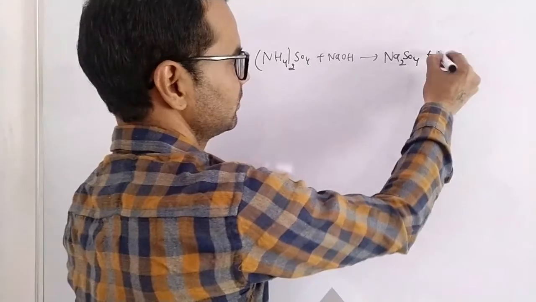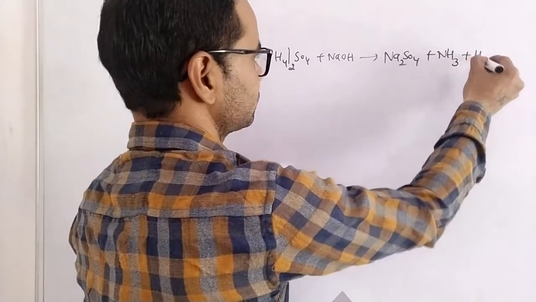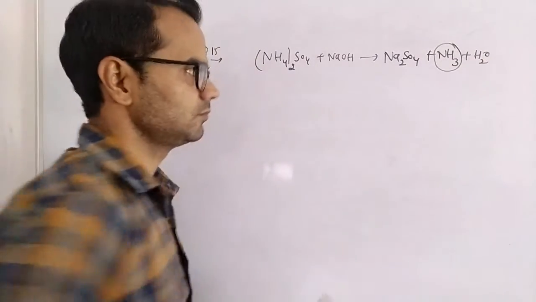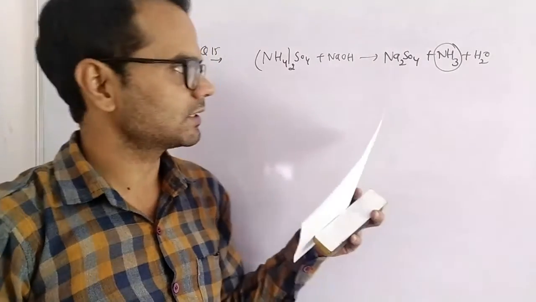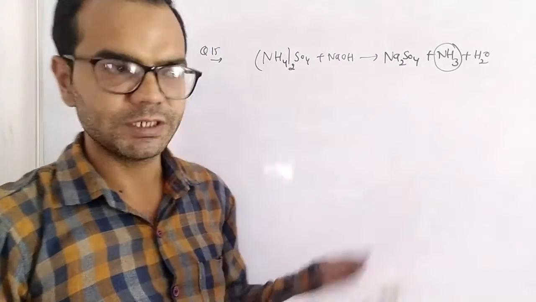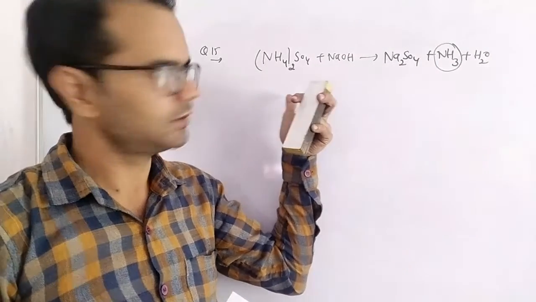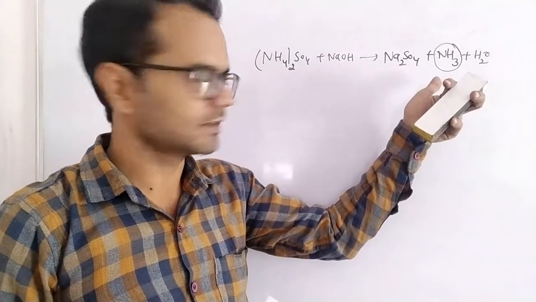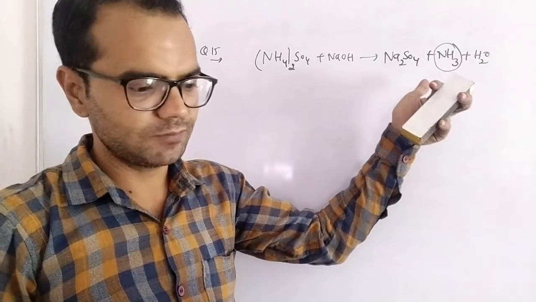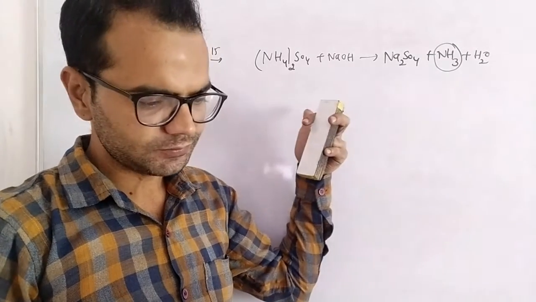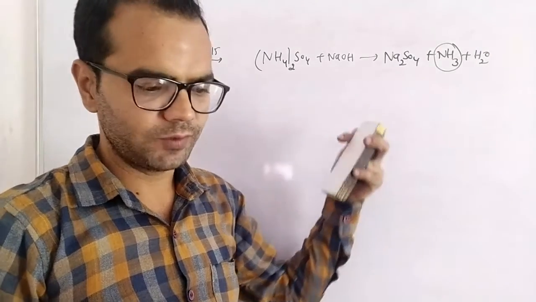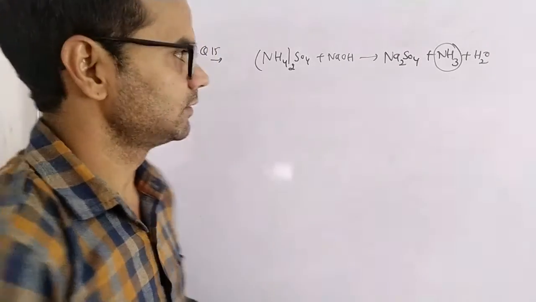sodium sulfate plus ammonia. We have discussed it in the preparation of ammonia also. Ammonia is prepared by the action of alkali with ammonium salts. So the pungent smelling gas is ammonia, and now this ammonia reacts with copper +2 ions to form a blue colored complex.